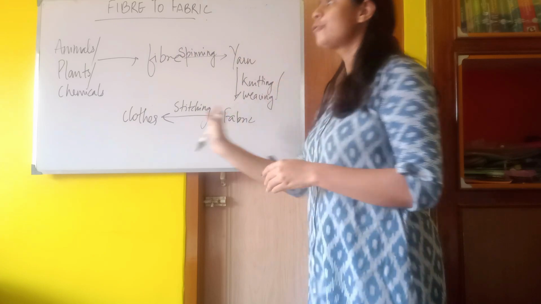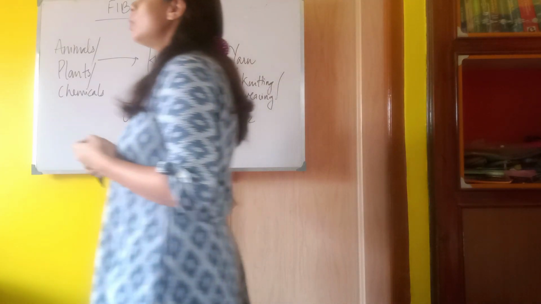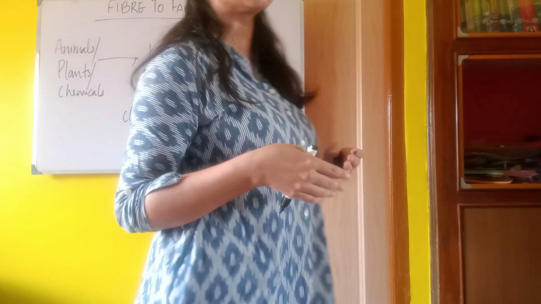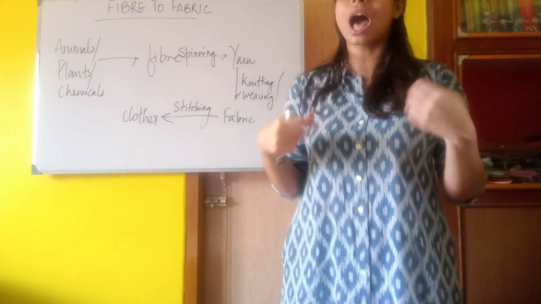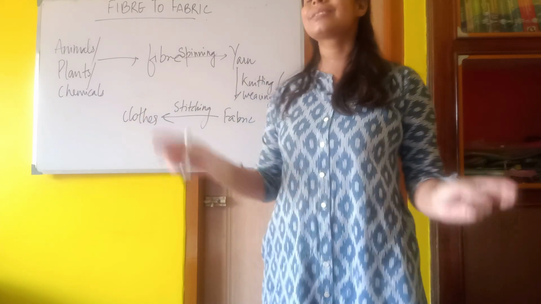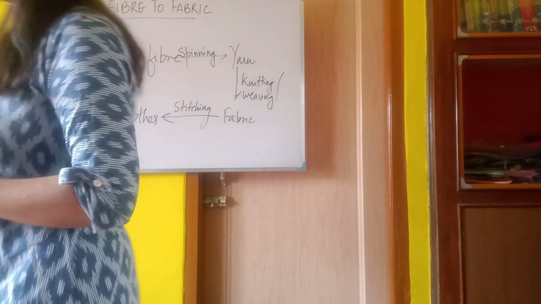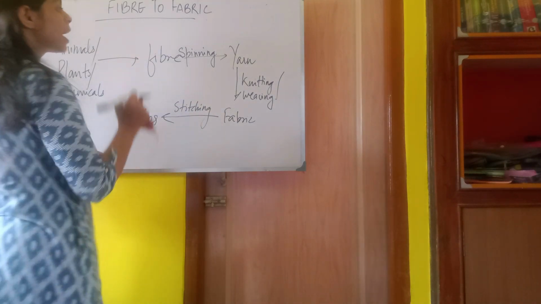These are the overview of how the natural fibers, we get the fiber from the plants and how it is converted into fibers, and then it is finally converted into clothes. Means how we get these clothes. This is the overview of the things. Now let's have an idea. Since we are talking, first we have to learn about this fiber.